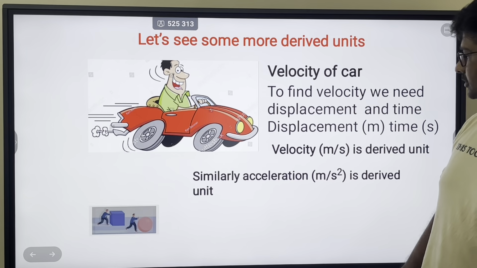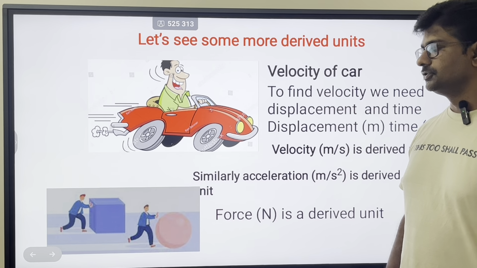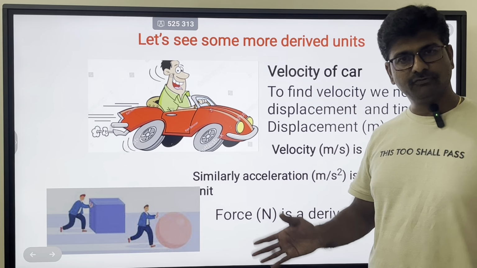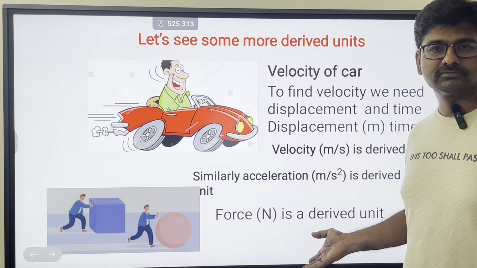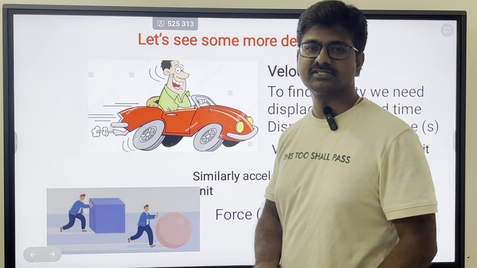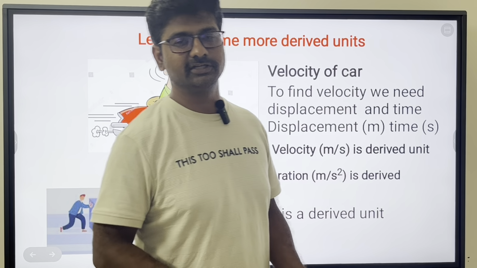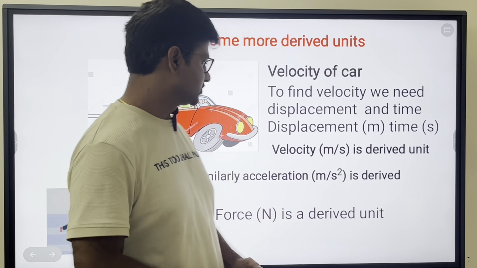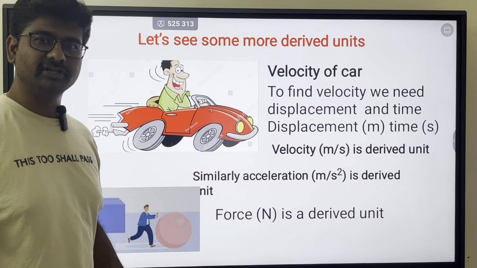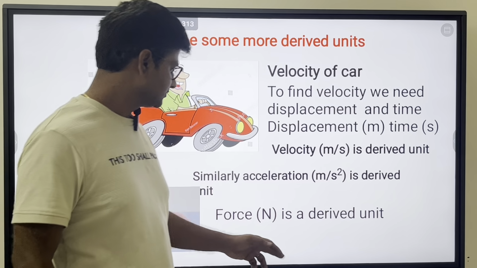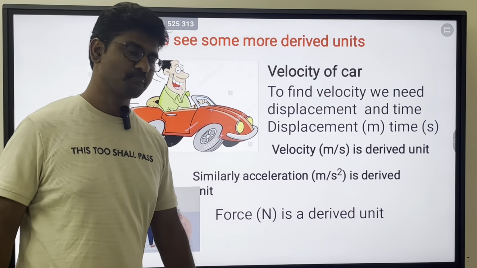Similarly, acceleration is also a derived unit. Suppose force is there. Force is also a derived unit. So what is force? Mass into acceleration. So mass is a fundamental quantity. Acceleration is derived quantity. So now you are getting force from this. So force is also a derived quantity. So Newton is a derived unit. N means Newton.